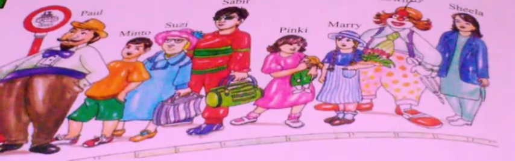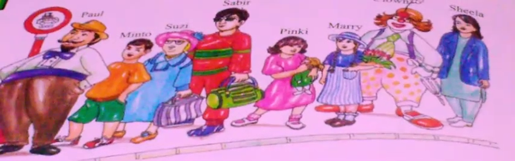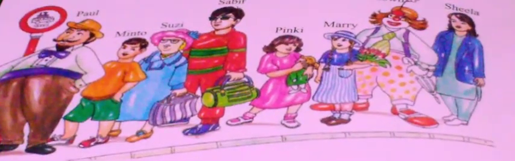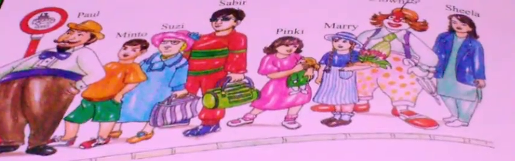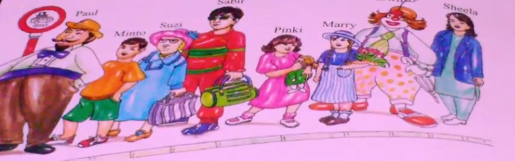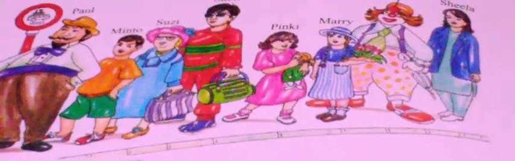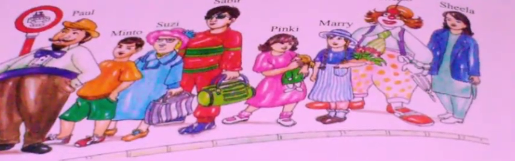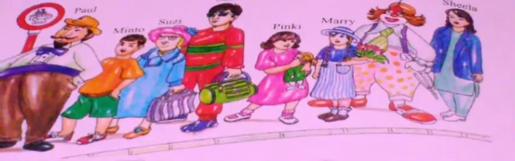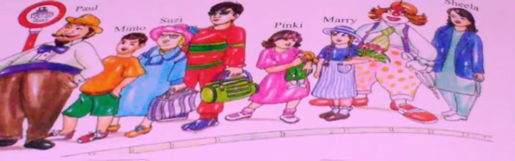Who's wearing glasses? You see here, Sabir. Sabir is wearing glasses. He's holding a bag in his hand. Who's carrying a bag? Sabir is carrying a bag.